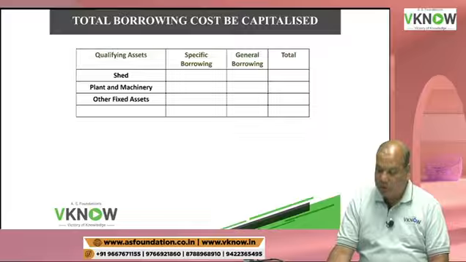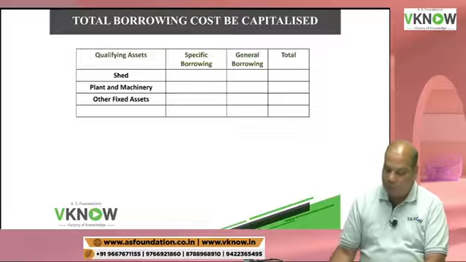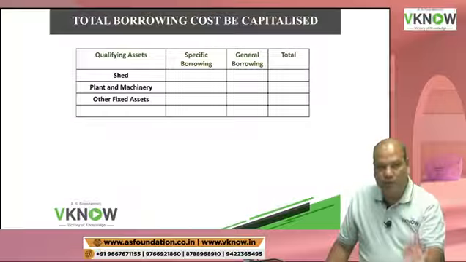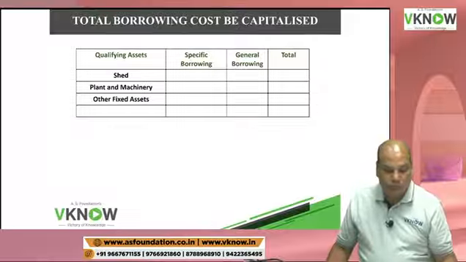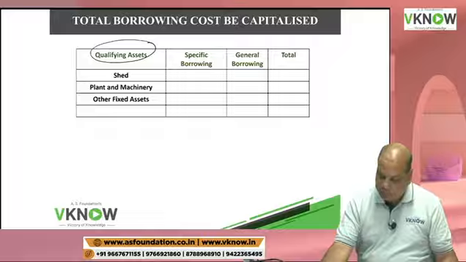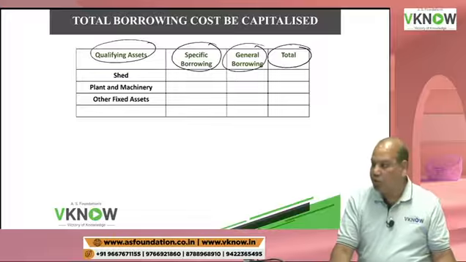Now the last part, write down: total borrowing cost to be capitalized. So here I am going to add specific borrowing and general borrowing cost. Please write 4 columns quickly: qualifying asset, specific borrowing, general borrowing, and total borrowing cost to be capitalized.